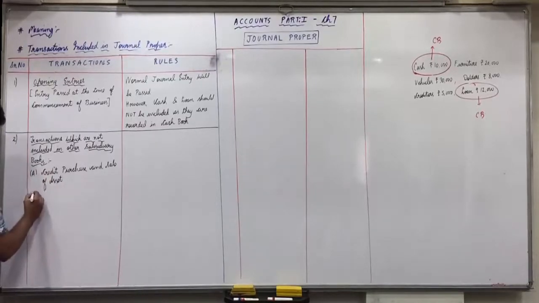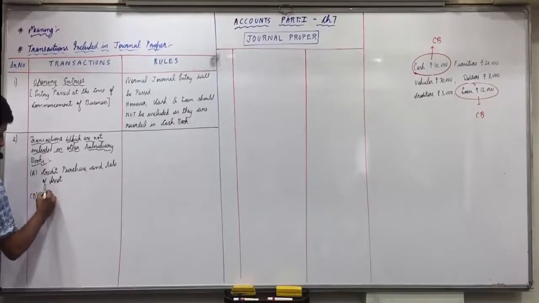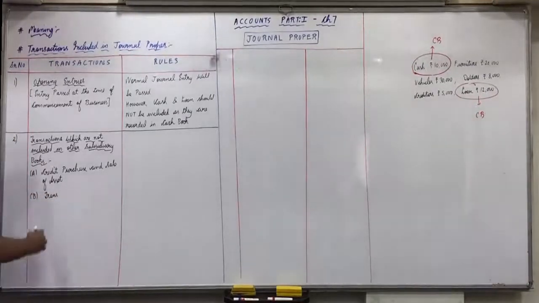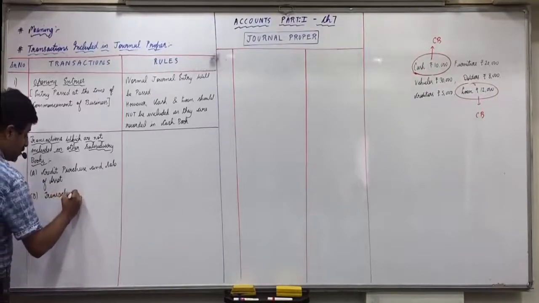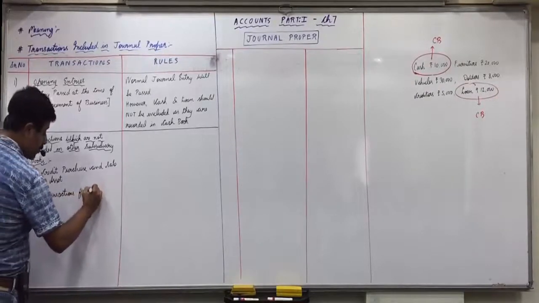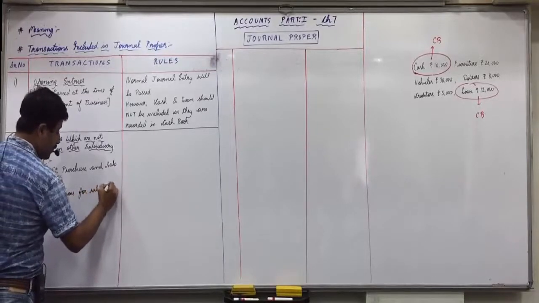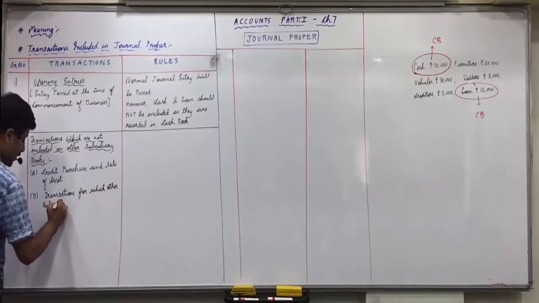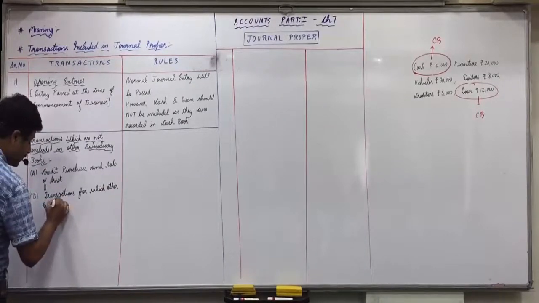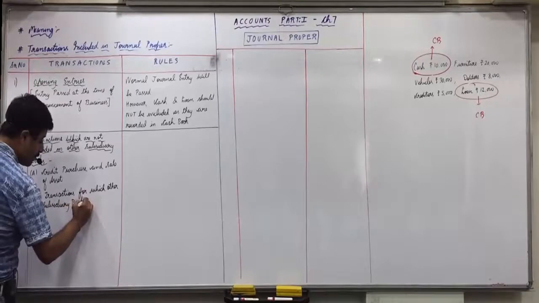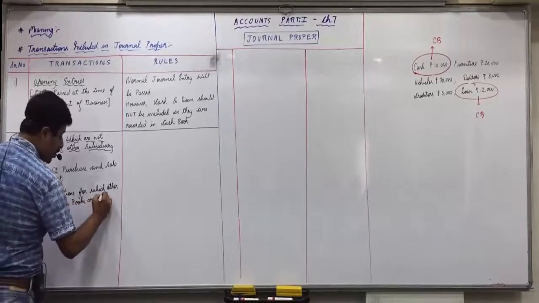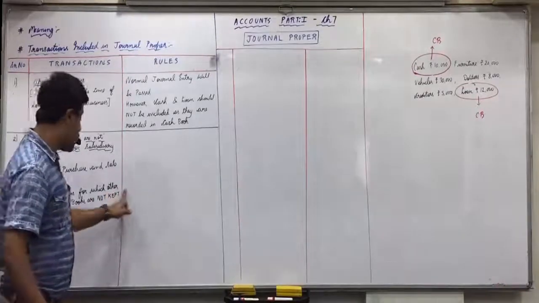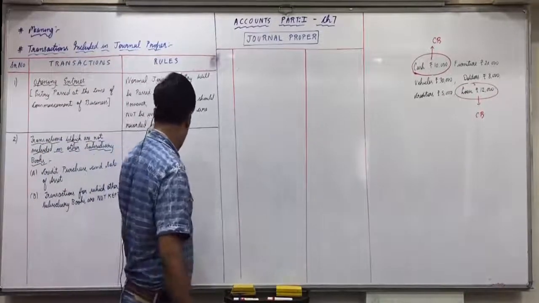Then B. Transactions for which other subsidiary books are not kept. Transactions for which other subsidiary books are not kept.